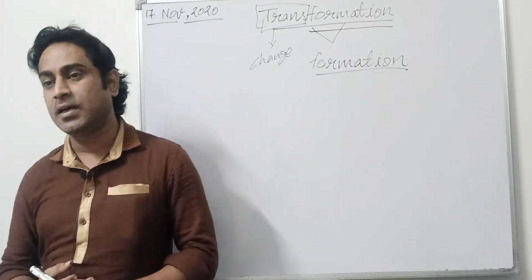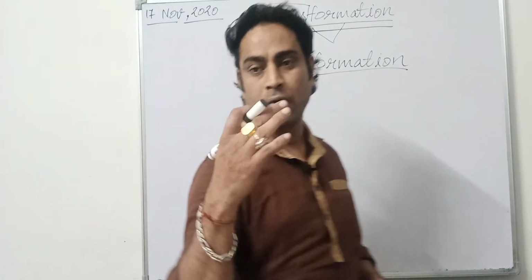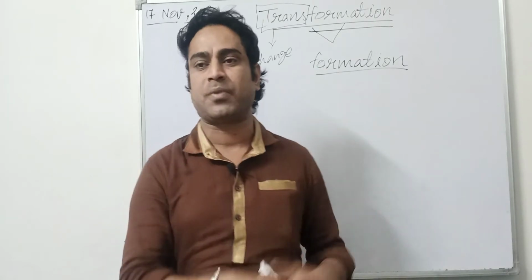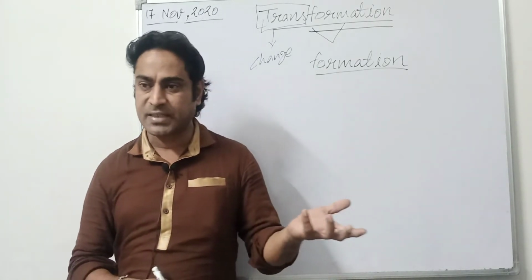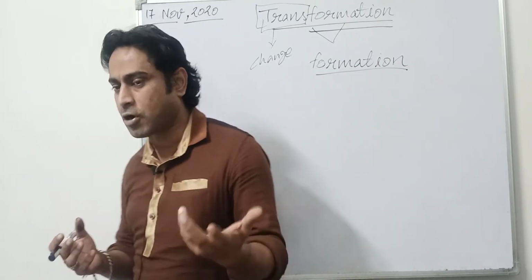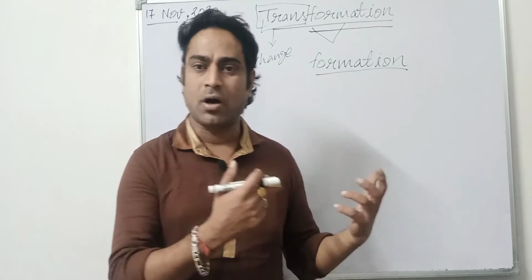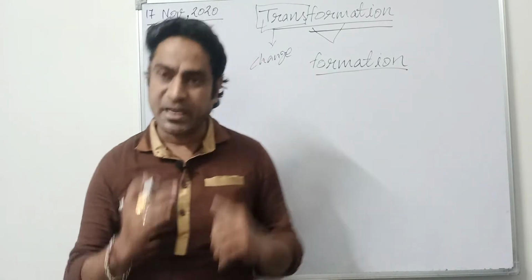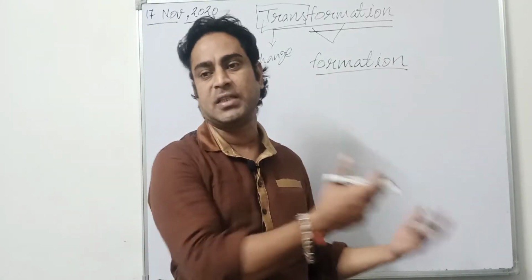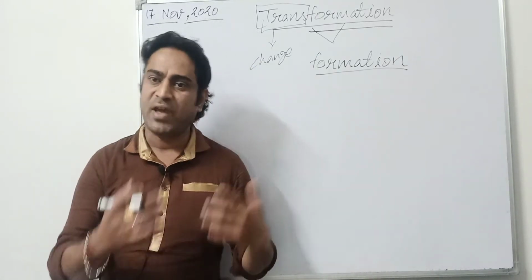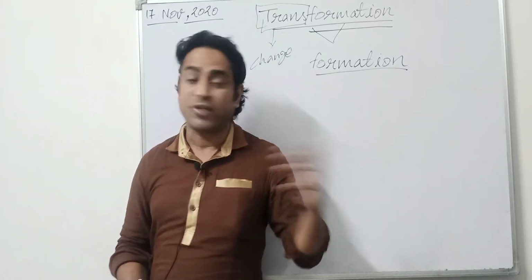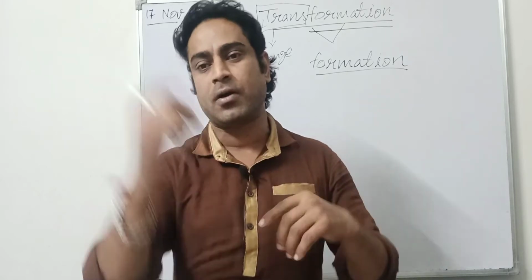And what are the simple continuous tenses? Is, am, are, or was, were, or will be, shall be, and then the present participle form. And what are the perfect continuous tenses? For present perfect continuous, that is has been or have been, then verb first plus ing, the same present participle form. In the same way, had been plus verb first plus ing. In the same way, will have been or shall have been for future perfect continuous.